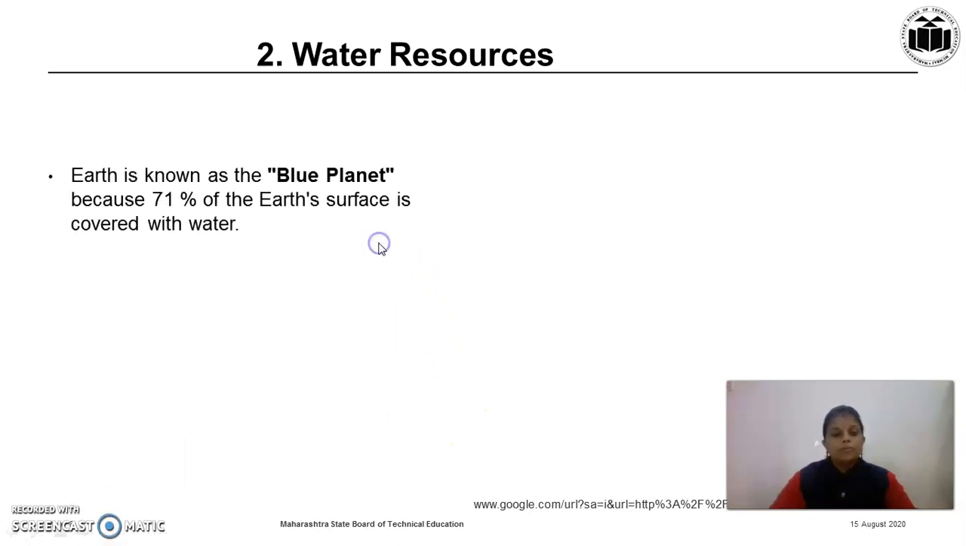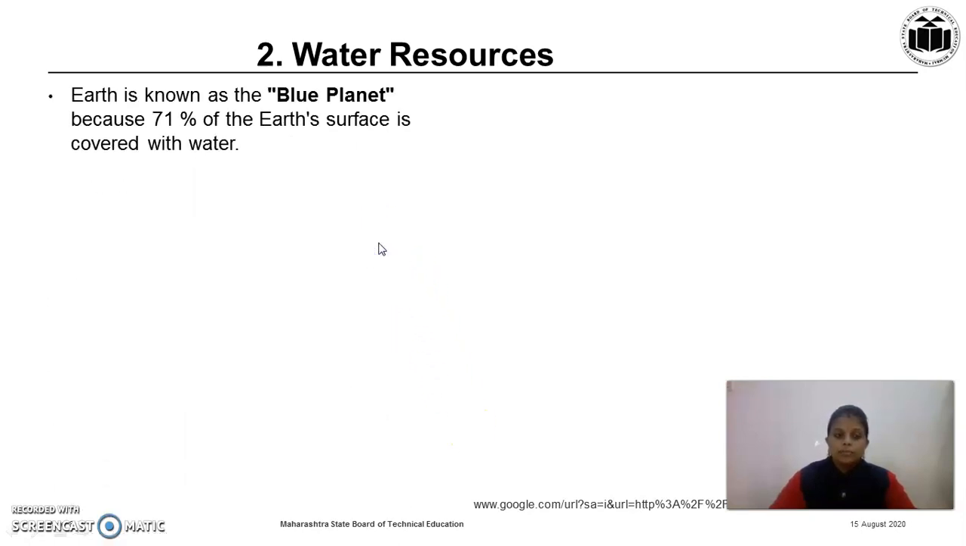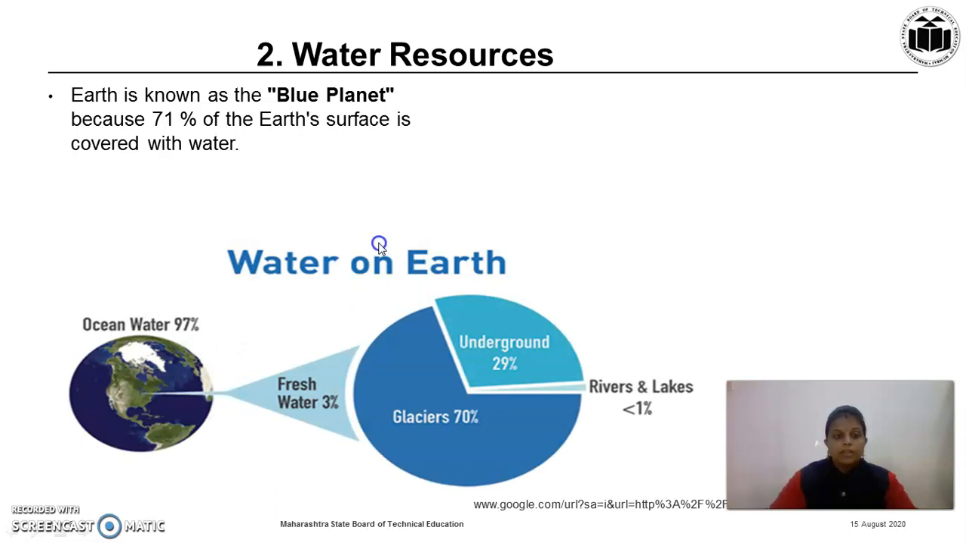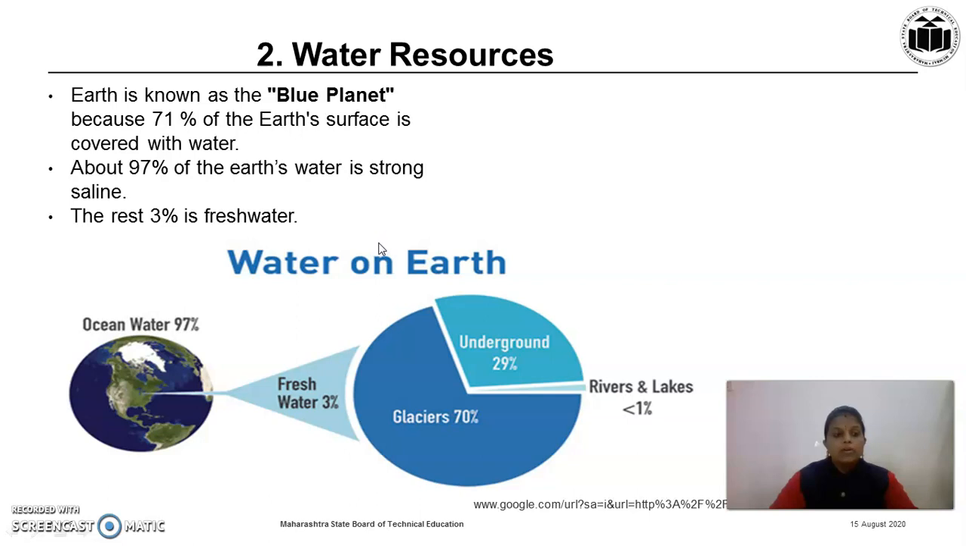Then the second type of natural resources is water resources. As we all know, Earth is known as a blue planet because 71% of the Earth's surface is covered with water. About 97% of the Earth's water is strong saline, means it is present in the sea. It is salt water, and only 3% is fresh water.